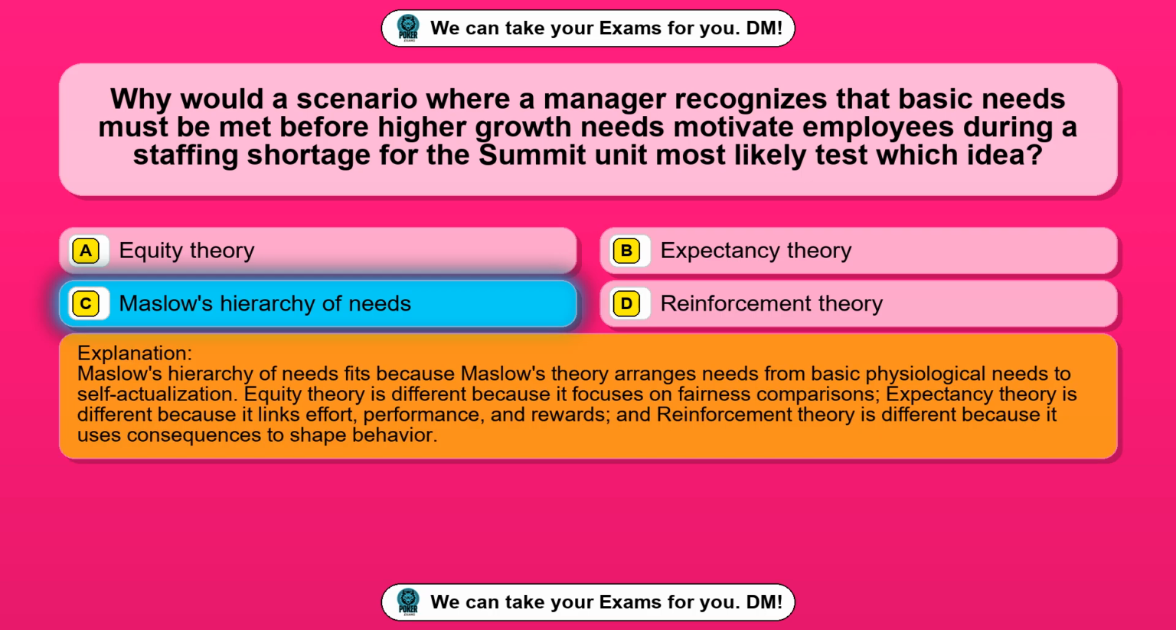Maslow's hierarchy of needs fits because Maslow's theory arranges needs from basic physiological needs to self-actualization. Equity theory is different because it focuses on fairness comparisons. Expectancy theory is different because it links effort, performance, and rewards, and reinforcement theory is different because it uses consequences to shape behavior.